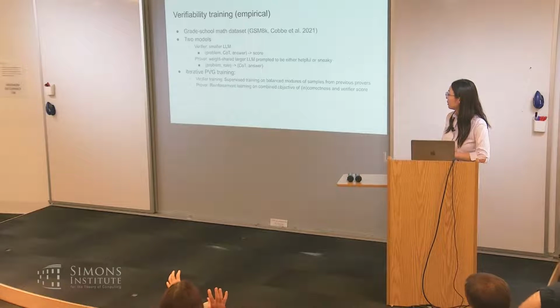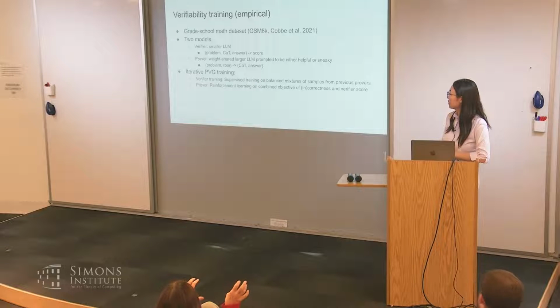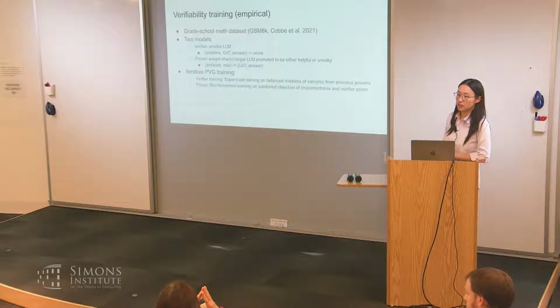Okay, so you have a verifier and a proof, yeah? Yeah. The verifier is a small LLM. And at the end, it doesn't say yes or no, it just gives a score. Yes. And the prover is your LLM, the one that you're trying to verify its chain of thought. Yeah.